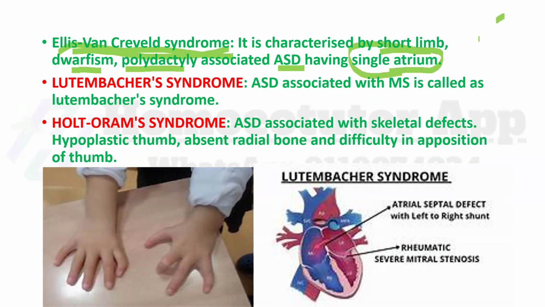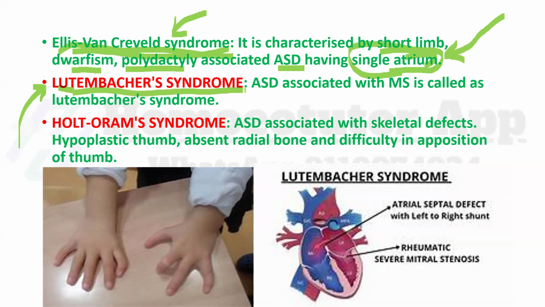You must answer Ellis-van Creveld syndrome for the MCQ asking which of the following heart conditions has a single atrium. Very important and very popular part of the ASD topic.